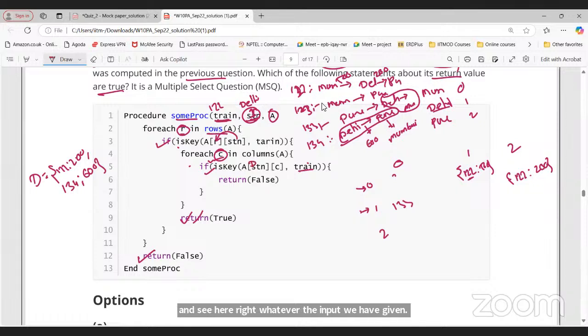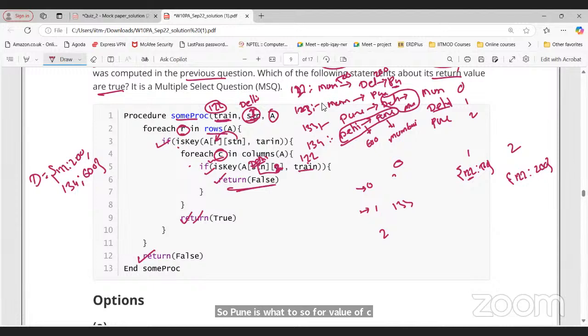So we are checking here any train exists between Delhi to this C, whatever the value of C will be there, right? If there is a train from Delhi to C, for this particular train number, then we are going to return false. But here 1 to 3 is there, right? But we are comparing with 1 to 2 here. So if that train is going from Delhi to that particular thing, then we are going to return false. But 1 to 2 is going from Delhi to what? Pune. So Pune is what? 2. So for value of C, this will give me false, right?